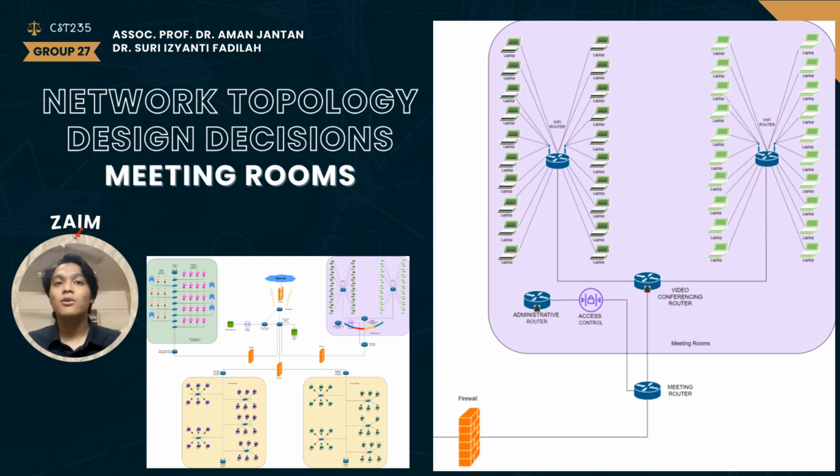The admin and video conferencing routers are connected to a core router, namely the meeting router. The two routers will be connected with an RJ45 port for stable network connection and security. The two separate rooms, each accommodating up to 20 individuals, are connected to a wireless router, providing Wi-Fi connectivity. Access control is also used before accessing the administrative router for better data security.